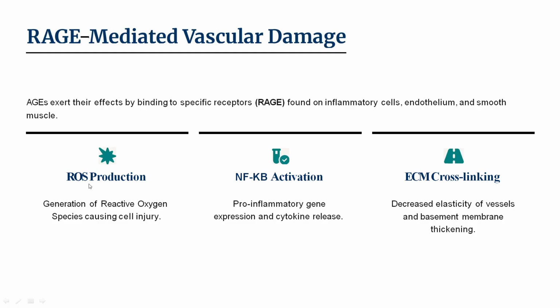It includes ROS production, the generation of reactive oxygen species causing cell injury. This is one of the pathways. The other includes NF-kB activation, where pro-inflammatory gene expression and cytokine release are increased. Then extracellular matrix cross-linking, with decreased elasticity of vessels and basement membrane thickening. These pathways contribute to vascular damage.